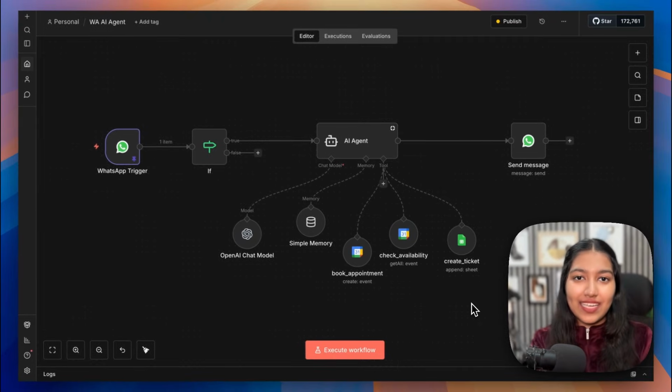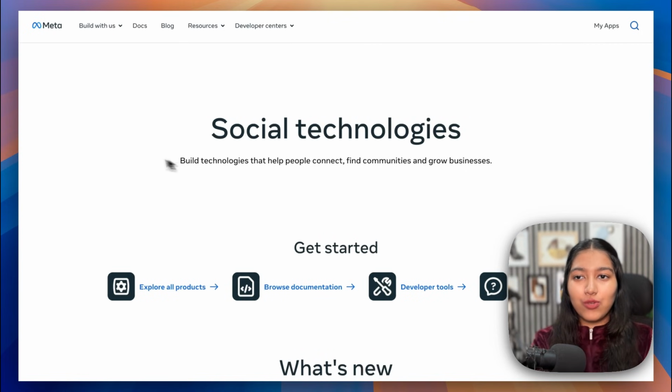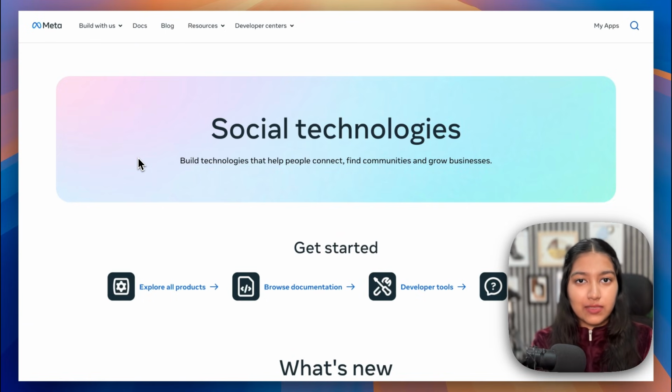Alright, so now let's get into it. So the first thing that you have to do is head over to developers.facebook.com. This is a very essential step for getting access to WhatsApp's API. I'll also share the link to this page in the description so that it's easier.